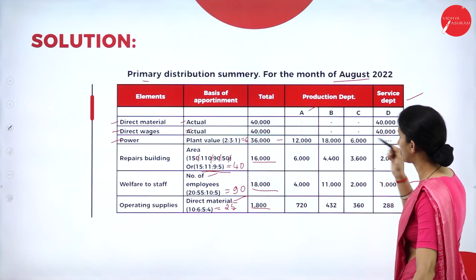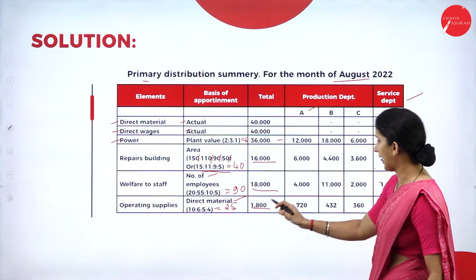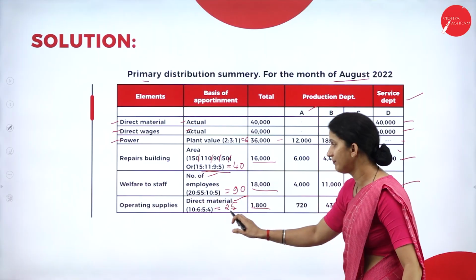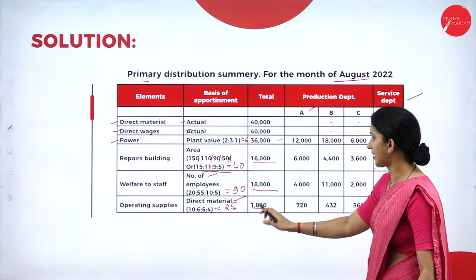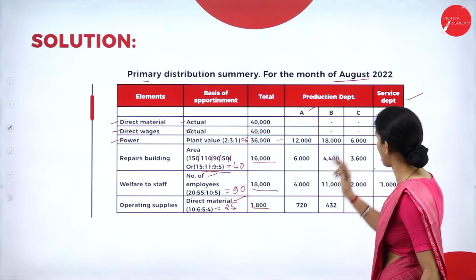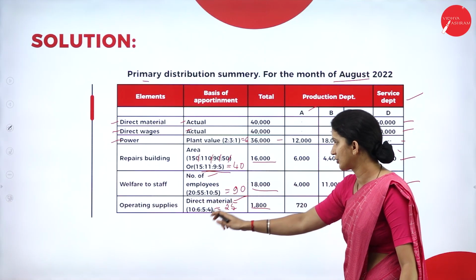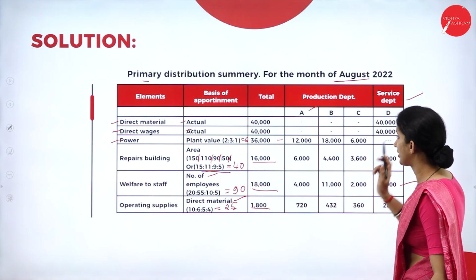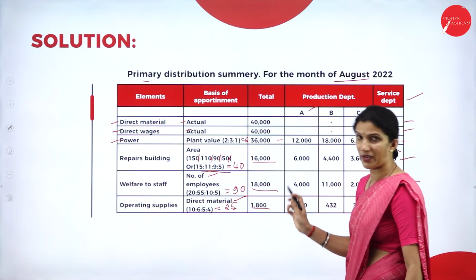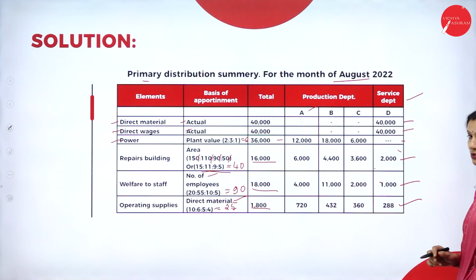So now we'll allocate to the individual departments. For A, 1,800 into 10 by 25. Then for B, 1,800 into 6 by 25. Then for C, 1,800 into 5 by 25. Then for D, 1,800 into 4 by 25. We will get this allocated amount.